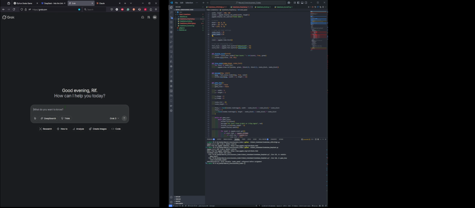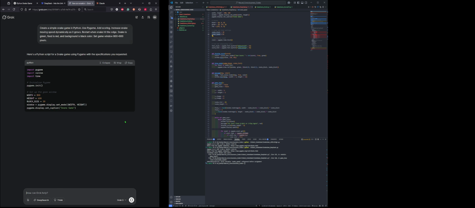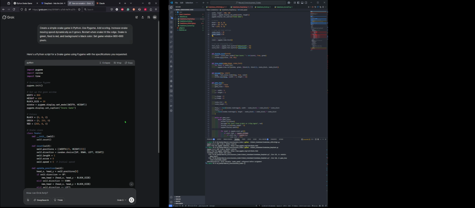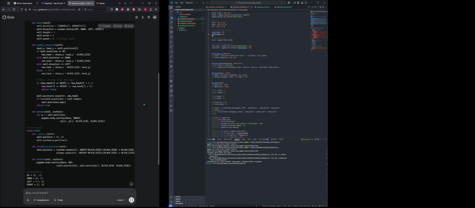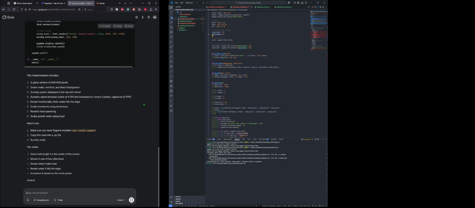Now it's Grok 3. Again, it has similar functions: deep search, where you can go for advanced searching and reasoning, and they also have Think, which lets the model take its time to think about what it can do, like its own reasoning. But in this case, we go the normal way. So run that prompt and let's see. Oh, this is a quick one. That is super quick. I didn't expect that.